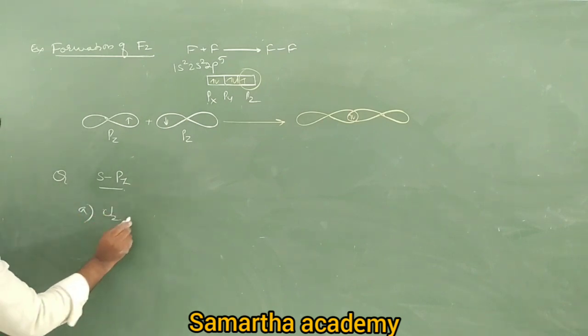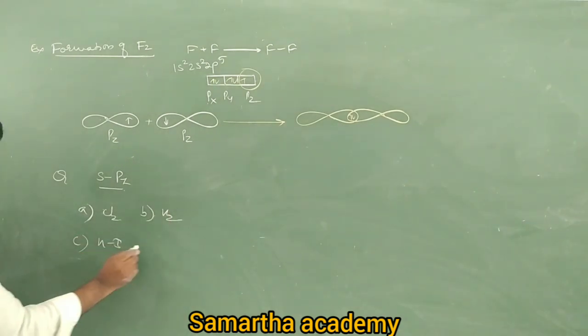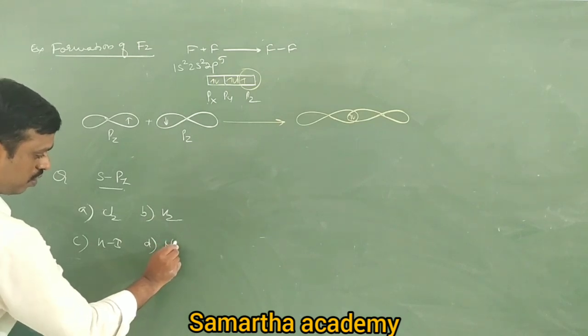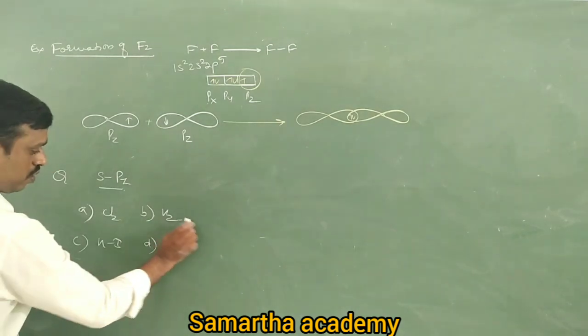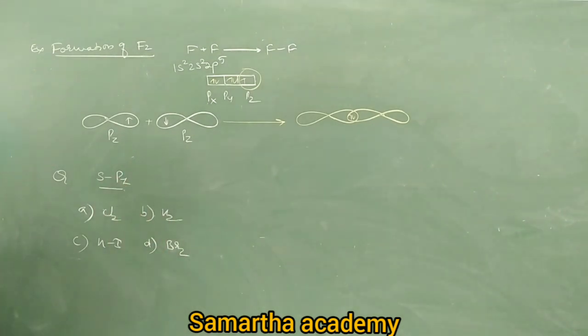A, Cl2, B, H2, C, HI, D, Br2. Which is HI? Because H has an s orbital and I has a pz orbital, so HI does not involve pz overlapping. Like this you should identify which molecule has which kind of overlapping.